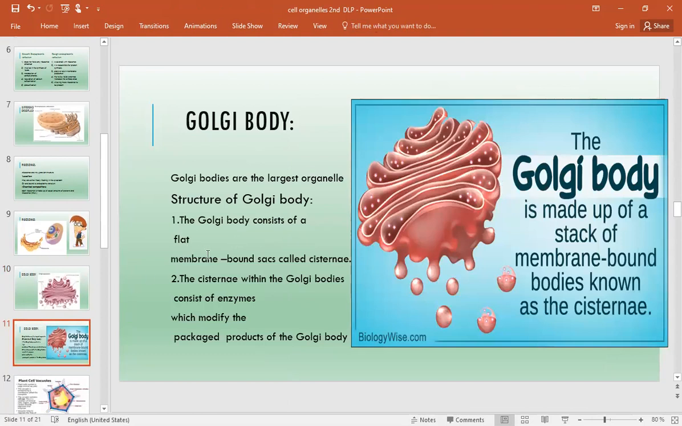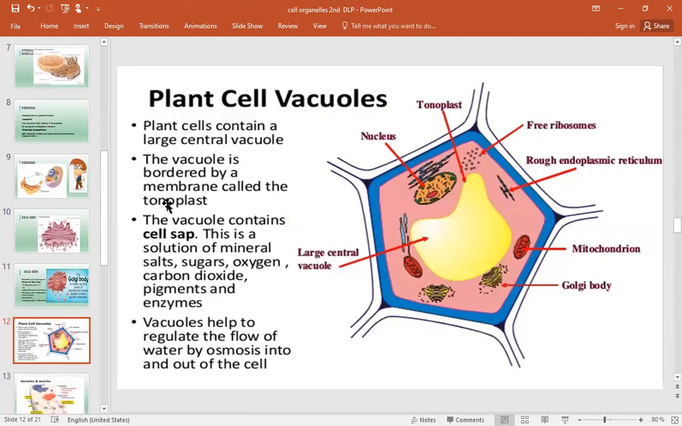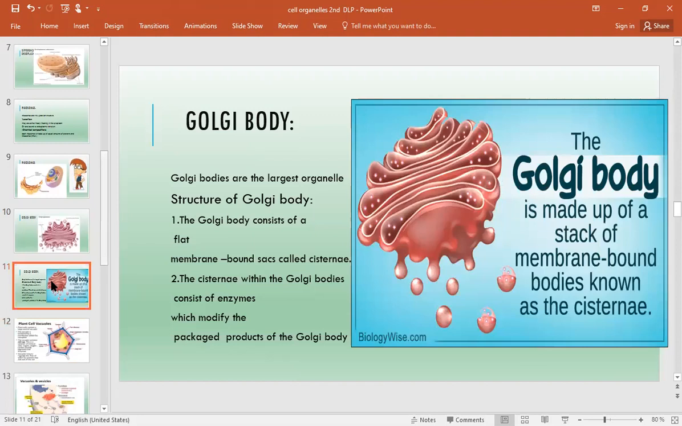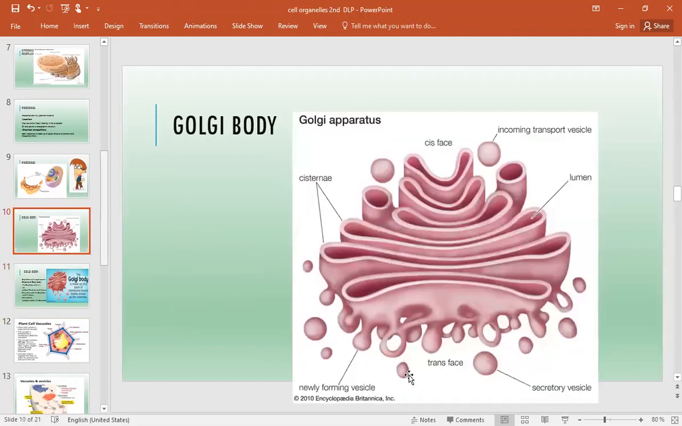The Golgi body consists of flat membrane-bound cells. Again, you can see the same foldings here, the stack and the membrane bound. These foldings are called cisternae, and again they have small structures. It is packed with enzymes which modify the packages. They also consist of other parts, like secretory vesicles, incoming transport vesicles, and then there is a lumen. All these are the structures of the Golgi apparatus which help it in performing its function.